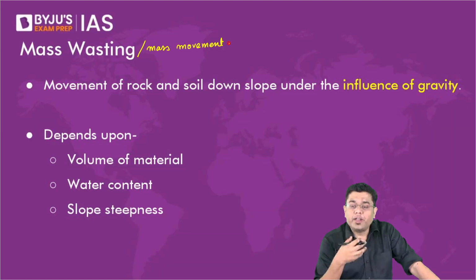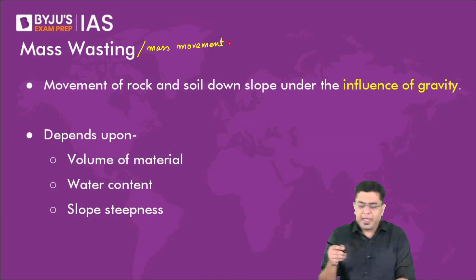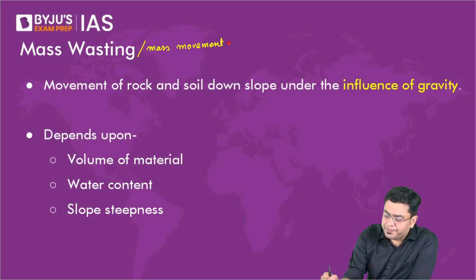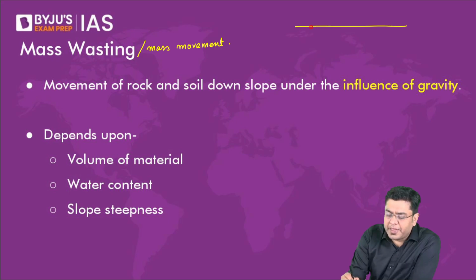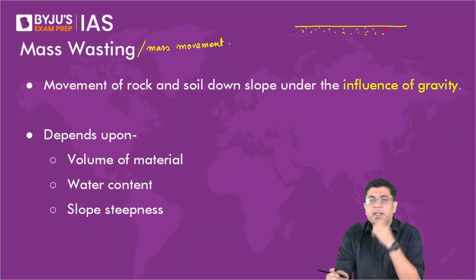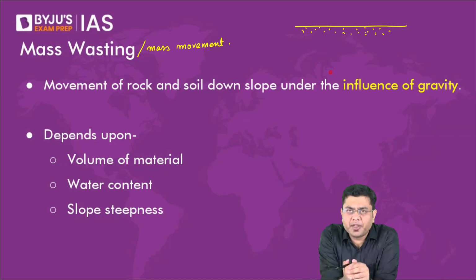So that is what is referred to as mass movement or mass wasting. So suppose in any particular region there is a lot of loose soil without any kind of plant. Now, if we have a plain surface, will that region ever experience significant movement? No, there won't be a significant amount of movement.